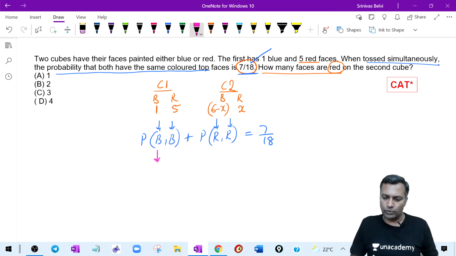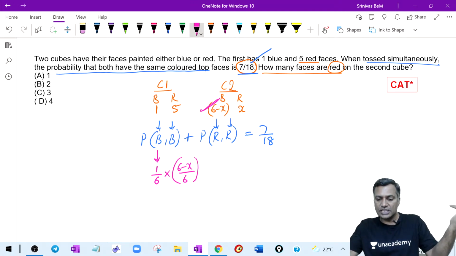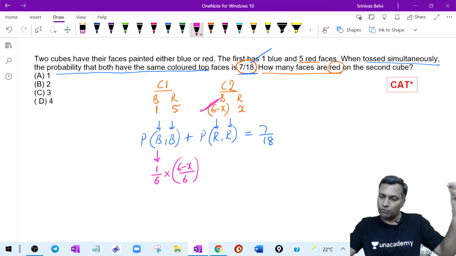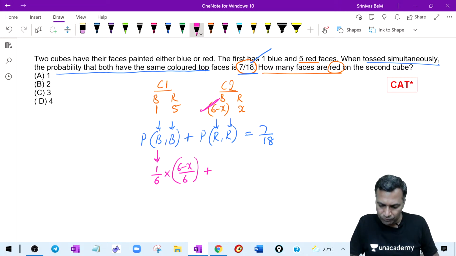The first one, what is the probability of the first one showing the blue? There is only one blue here, therefore you say 1 out of 6. What is the probability of the second cube showing the blue? It is (6 minus X) by 6. What is the 6 minus X? Because I don't know the number, the number of blue faces is 6 minus X according to me. 6 minus X faces are painted blue. Therefore, 6 minus X out of 6 faces on the second cube. Okay, plus. Coming to the next one.